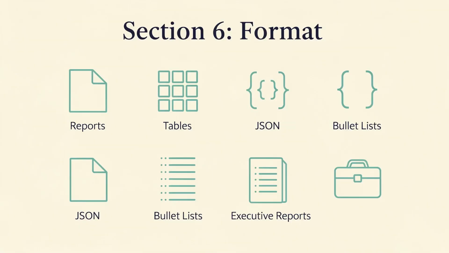The final component is format, which defines how the response should be organized. Common formats include paragraphs, bullet lists, tables, or structured code like JSON. The best format depends on what will happen after the AI produces the answer. If the output will be presented to executives, an executive summary is best. If it's for another software system, JSON is mandatory.